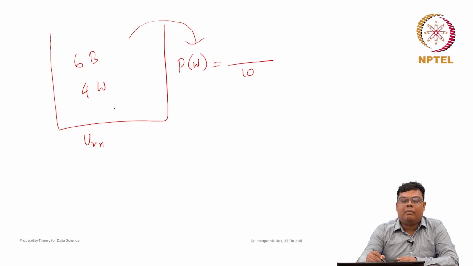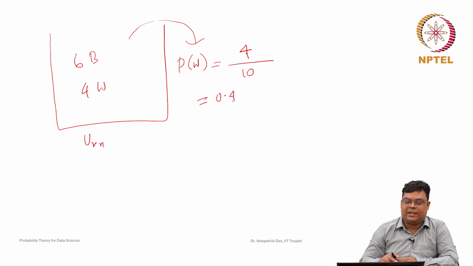Out of that, 4 ways the white ball can come out. Then the probability that the white ball appears is 4 by 10, so this is 0.4. This is the classical approach.